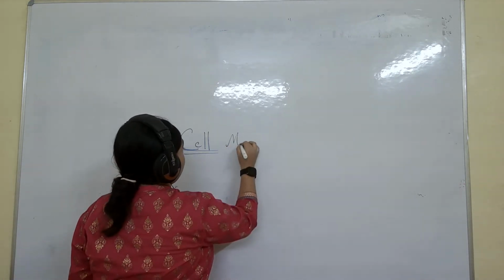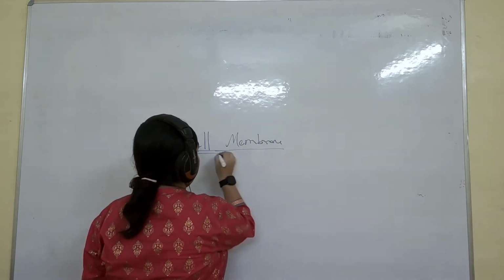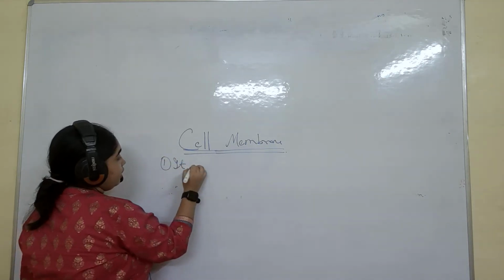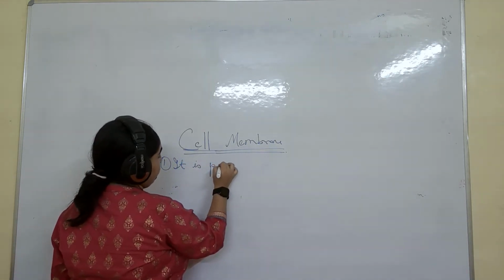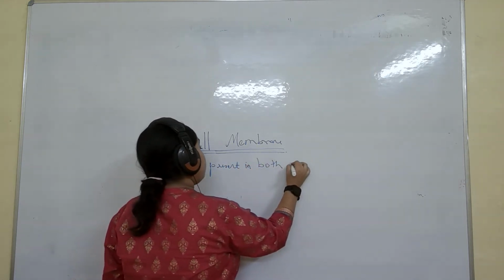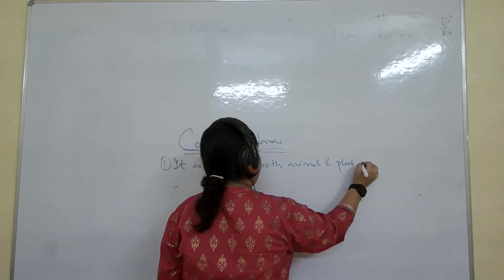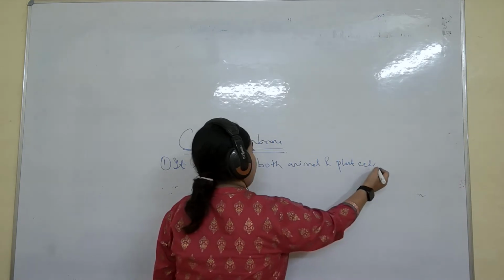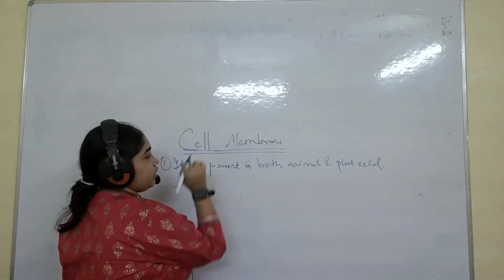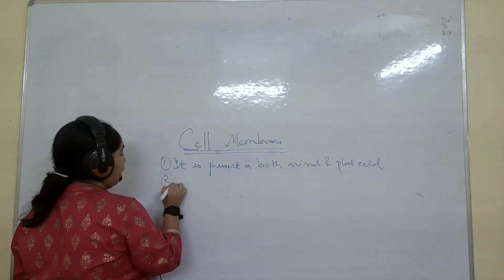Next, we will talk about cell membrane. Okay, cell membrane, we all know, is present in both animal and plant cell. In plant cell, the cell wall is there, and inside the cell wall you will get the cell membrane. Understand? Inside the cell wall you will get the cell membrane in the plant cell.